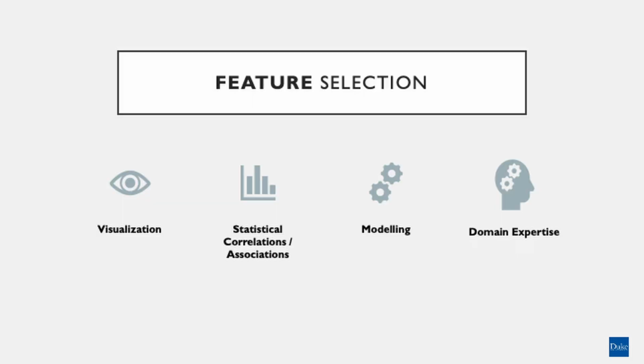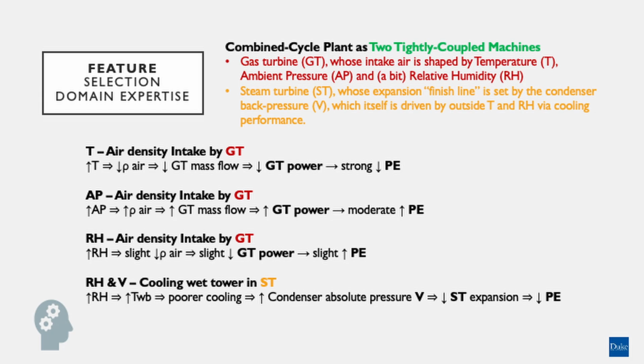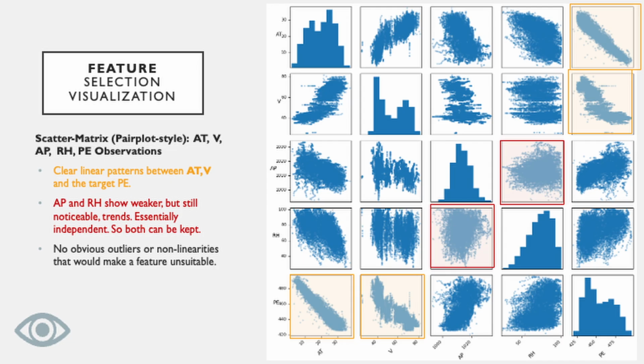We understand that the combined cycle plant is actually two tightly coupled machines. Density in, pressure out. Dense intake air boosts the gas turbine, and low condenser pressure boosts the steam turbine. Anything that reduces intake density or raises condenser pressure will pull the PE down. In our pair plot, we observe a moderate positive relationship between AT and V. There's also a very clear linear trend between AT, V, and the target PE.